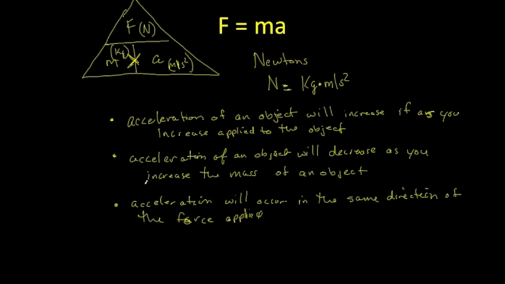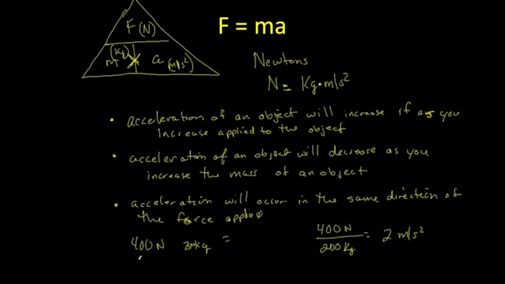Okay? So if we're using this cart, let's say you apply 400 newtons of force to a 200 kilogram shopping cart. Okay, its acceleration would be, we plug it into the formula, right? 400 newtons divided by 200 kilograms. Okay. You would end up with 2 meters per second squared.